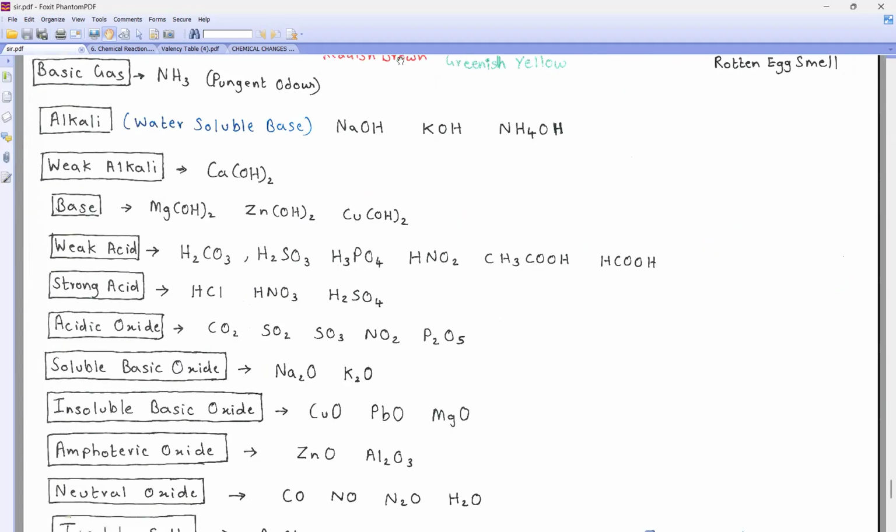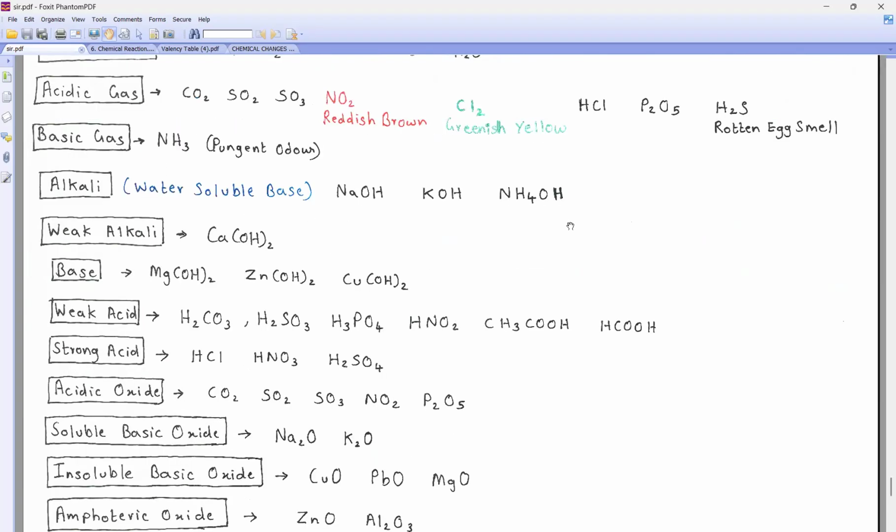Now, beta, we did this right now. Look, beta, I did this or not? Acidic oxides, these are all acidic or not? Then this we did. These are basic or not? Tell me. Because if I add water to it, it will form base. Now, acidic, basic, and neutral we have done. The only basic gas in your syllabus is which one? I'm talking about ammonia. It is the only basic gas.